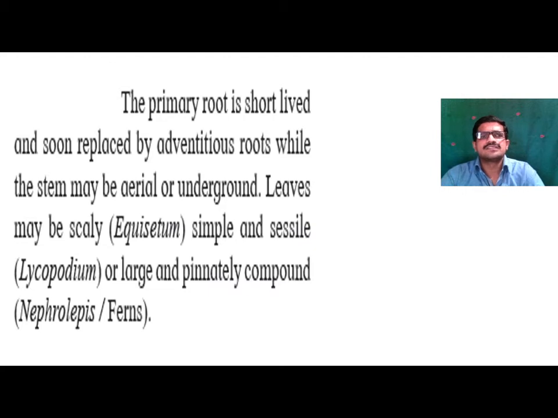The stem may be aerial or underground. Leaves may be scaly, producing scales, as found in Equisetum, or simple and sessile, as found in Lycopodium. Sessile means there is an absence of stalk. Leaves without stalk are known as sessile leaves, as observed in Lycopodium, or large and pinnately compound, as found in Nephrolepis or in the fern.